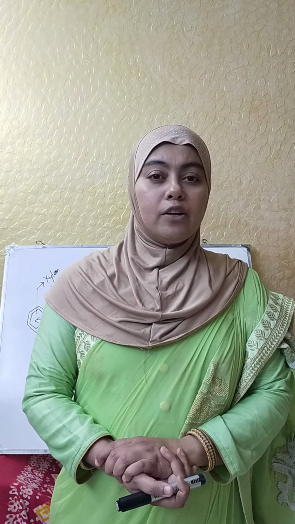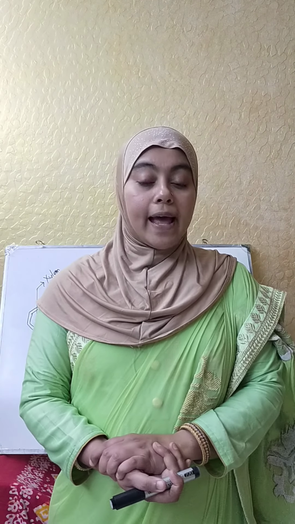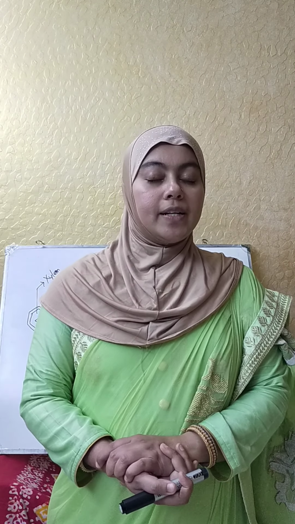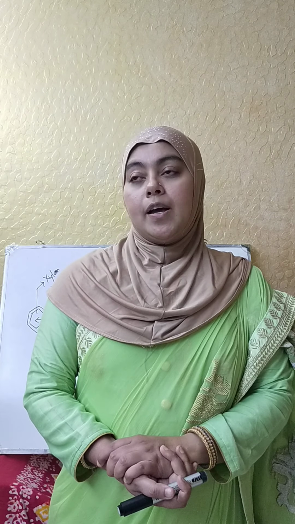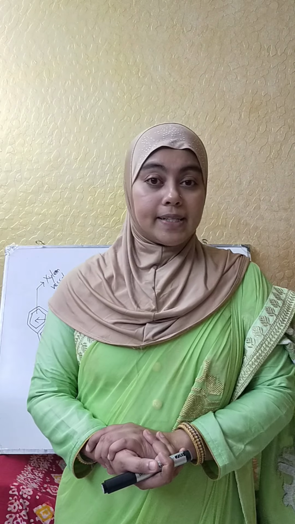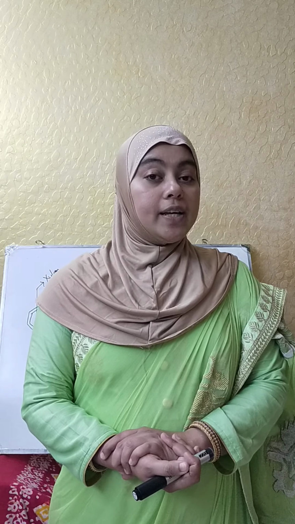Sieve tube is one kind of elongated cell which lacks a nucleus, but there is a companion cell associated with it, and the companion cell helps in the translocation process of the sieve tube. In the sieve tube there are some sieve-like structures, sieve plates. Through these sieve plates, this transportation actually is done.